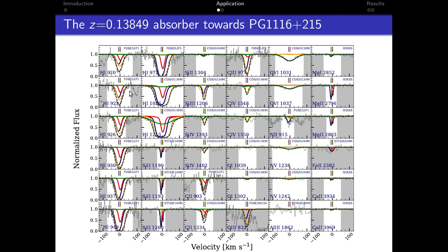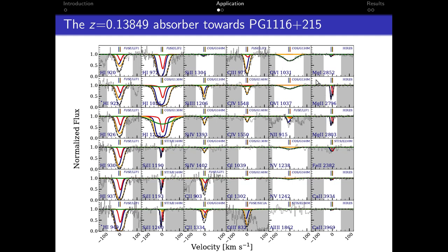In this plot, we show an application of this method, which we call CMBM for short. Here we are seeing the spectral data in gray for the z equal to 0.13849 absorber towards the background quasar PG1116+215. The instruments used for observation in different regions of the spectrum are indicated in the panels. In this case, we are seeing absorption arising from low ionization gas traced by two Mg II clouds, intermediate ionization gas traced by the Si IV cloud, and absorption in O VI, which we model as collisionally ionized gas.